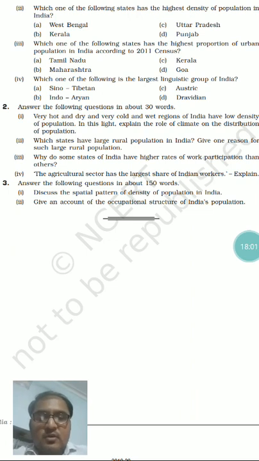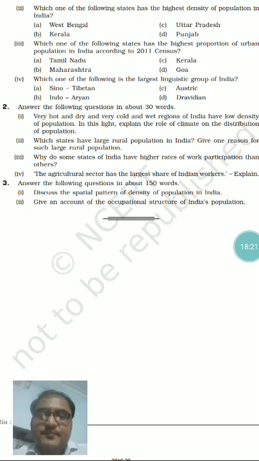You need to draw the pattern of variation of population density. So you need to map also and write the details in words too. This is a very easy question. You need to answer it in 150 words.